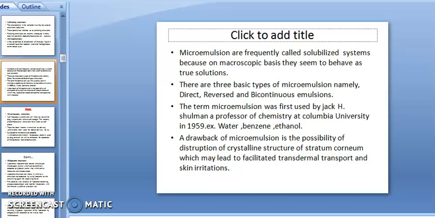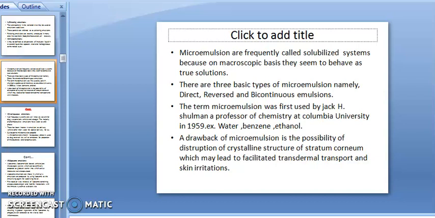There are three basic types of microemulsion, namely direct, reverse and bicontinuous emulsion. These are the types of microemulsion. The term microemulsion was first used by Jack H. Schulman, a professor of chemistry at Columbia University, in 1959. Who discovered the microemulsion? Jack H. Schulman, professor of chemistry at Columbia University in 1959. An example is water, benzene and ethanol. These are microemulsion examples.